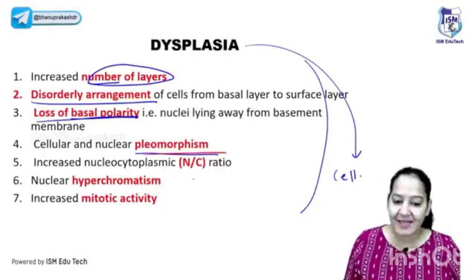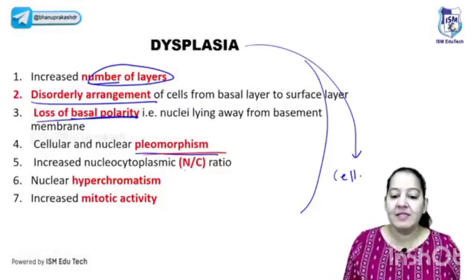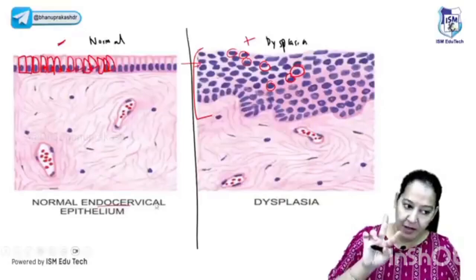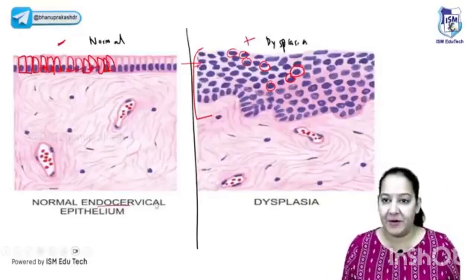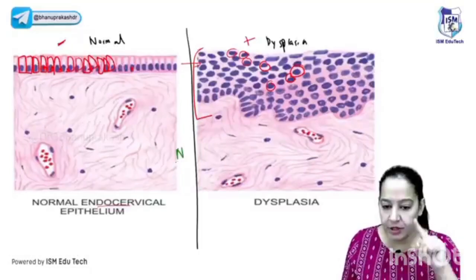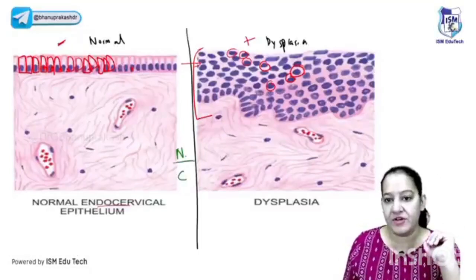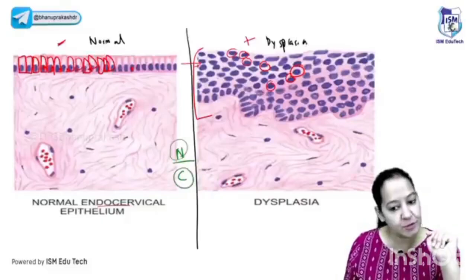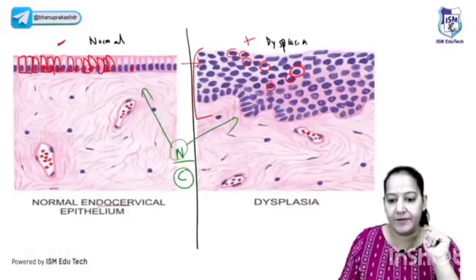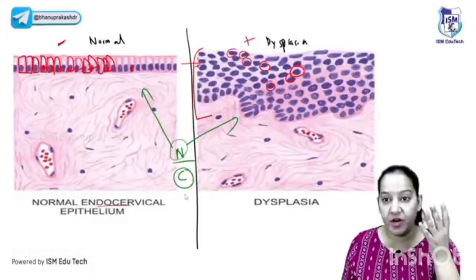So pleomorphism. The next is, we will talk about 3 things of the nucleus. Okay. See the size of the nucleus, color of the nucleus, and mitosis in the nucleus. Compare the 3 things in the nucleus back to back, normally and in dysplasia also. See the size of the nucleus in both the diagrams. Can you appreciate? Here nucleus is small. Okay. We will talk about a ratio known as NC ratio. Nucleus in the numerator and cytoplasm in the denominator. The size of the nucleus in the numerator, the size of the cytoplasm in the denominator, this is known as NC ratio. Okay, see the NC ratio here and see the NC ratio here. Can you please appreciate what is increasing? Numerator, denominator, what is happening?